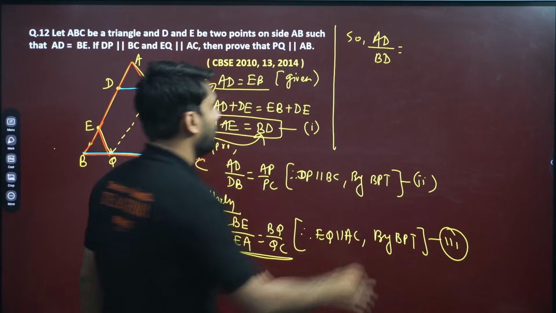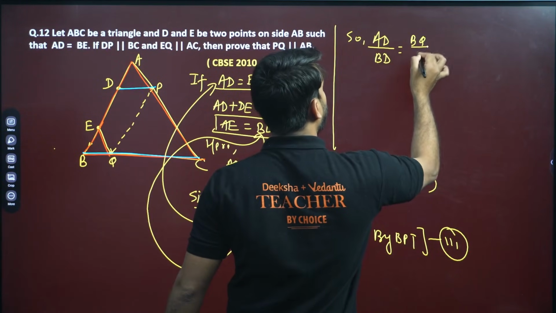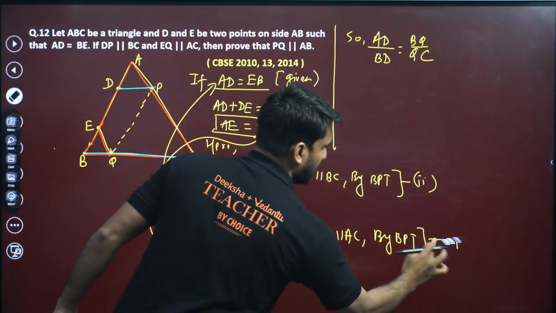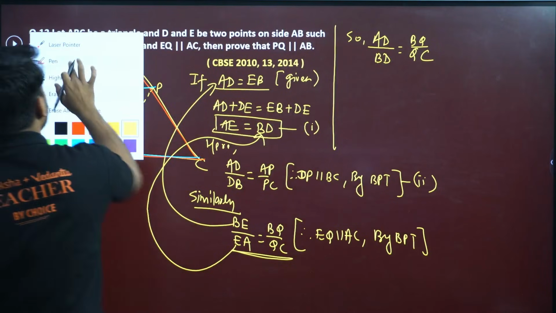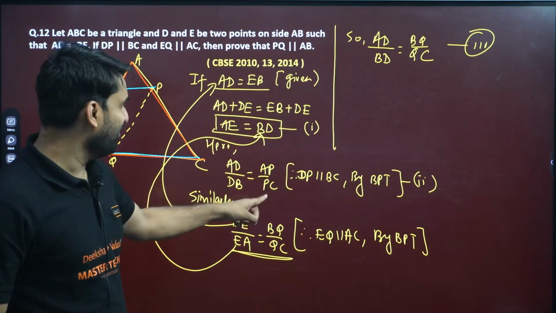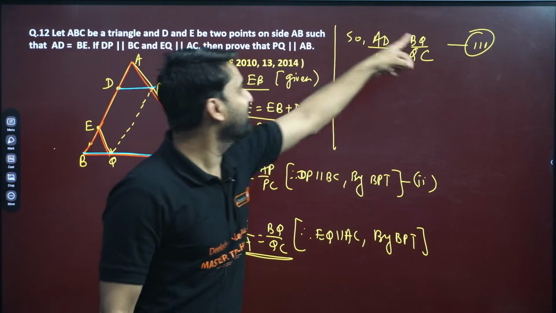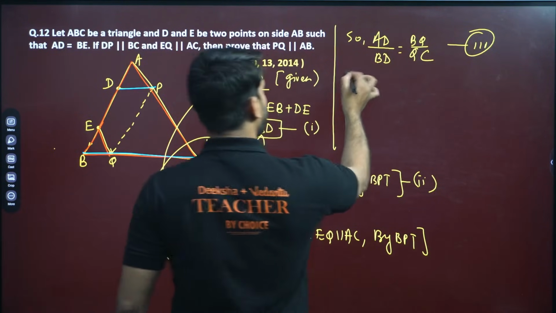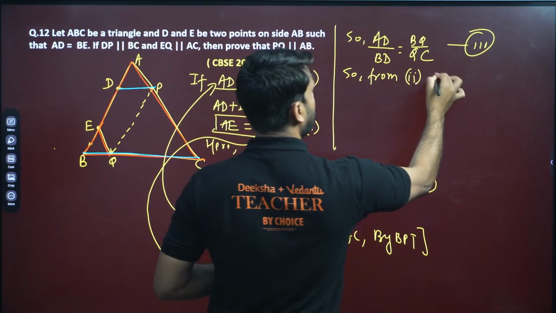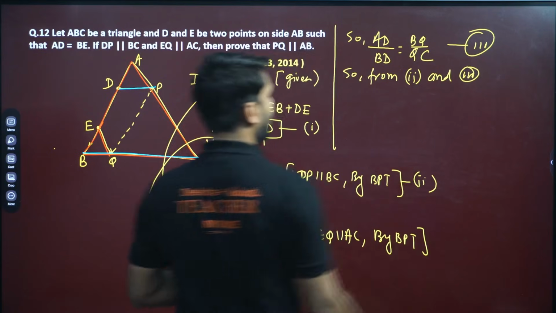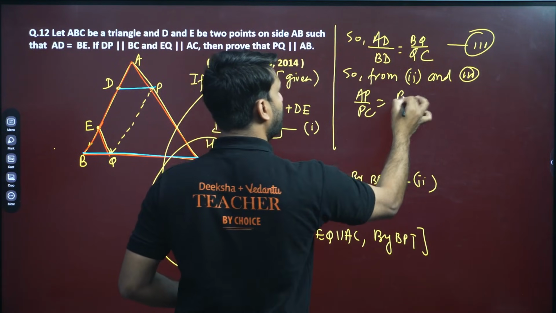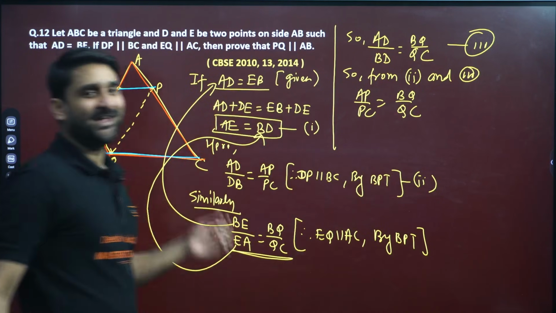So AD by BD will be equal to BQ by QC. You don't require to call this equation third, because this is important. Now we can call this equation number third. So can you see, AD by DB is equal to AP by PC, and we have just proved AD by BD is equal to BQ by QC. So from second and third, can we write AP by PC will be equal to what, my dear? BQ by QC.